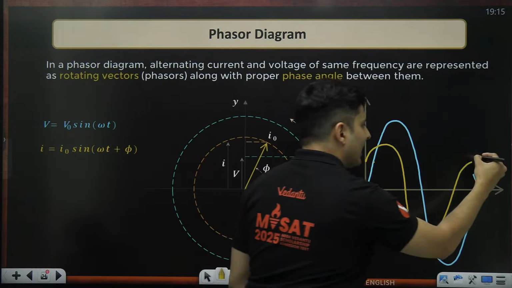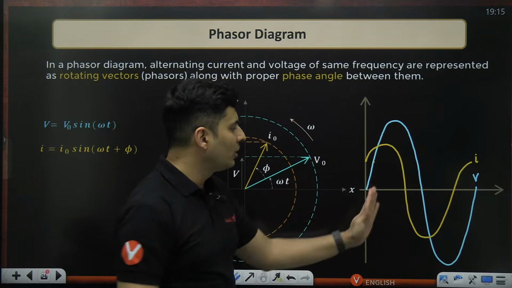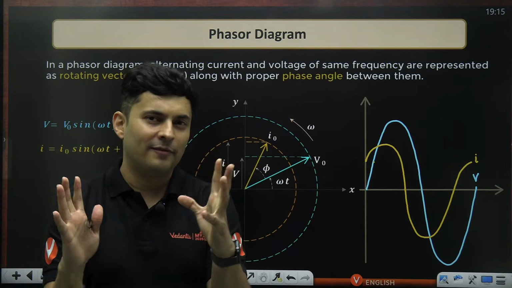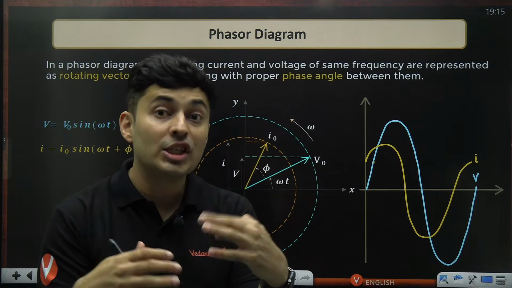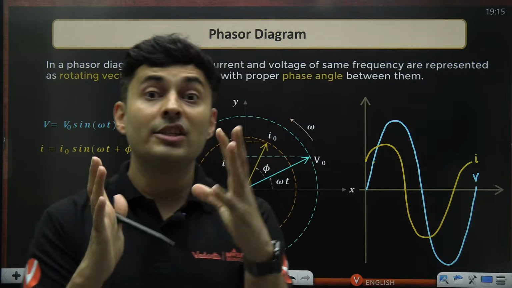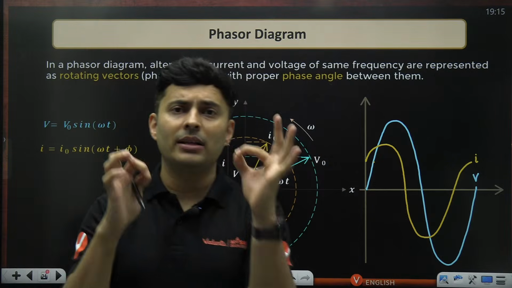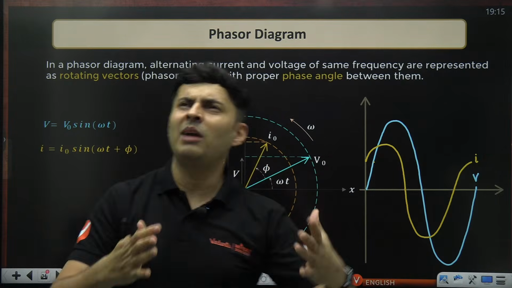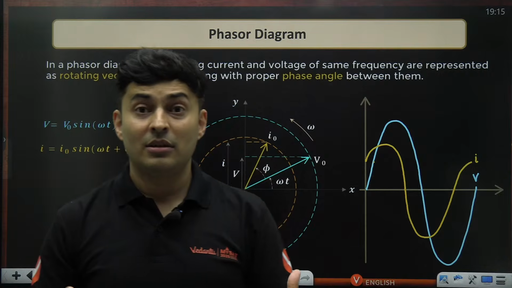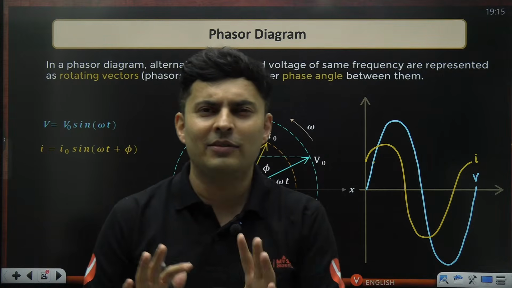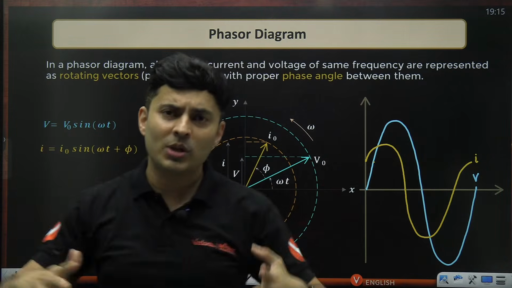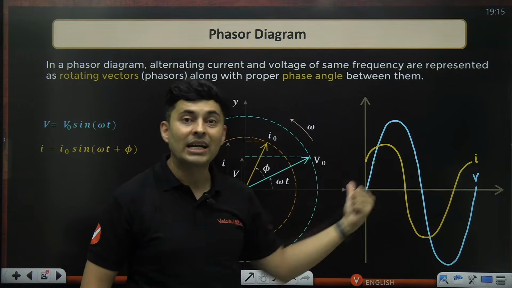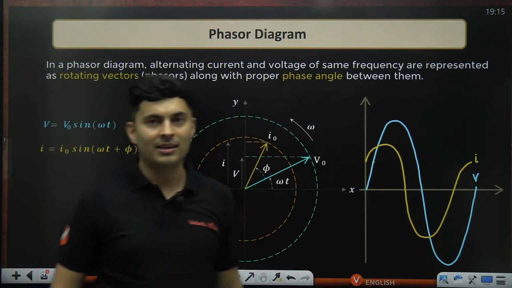Basically, you can see the current and voltage are not in sync. They don't reach maximum, minimum, zero at the same time. So they are slightly off. And when they are slightly off, their situations are different. And situation in physics is called by the word phase. I'm in a very bad phase of life, I'm very nervous, so my situation in life is not great. I'm in a very happy situation, I'm in a very happy phase. So their situations are not the same, which means their phases are not the same.